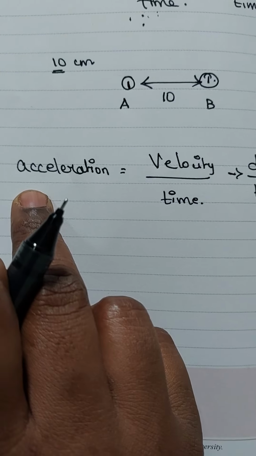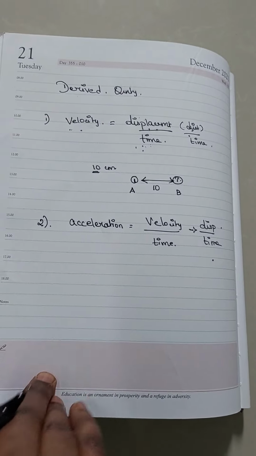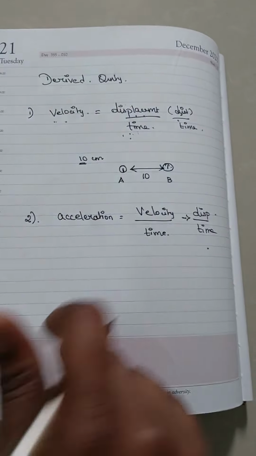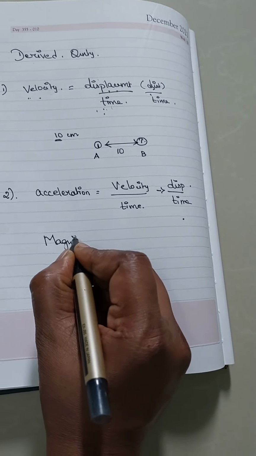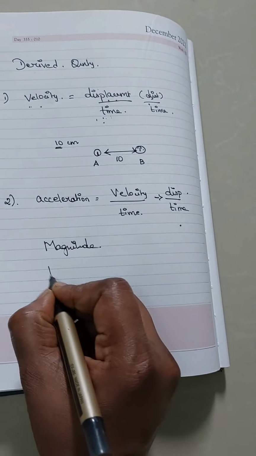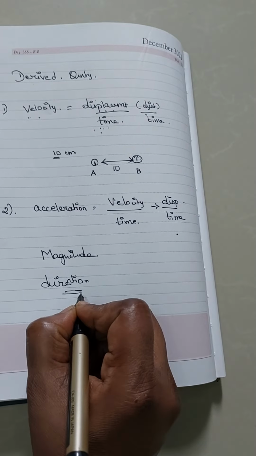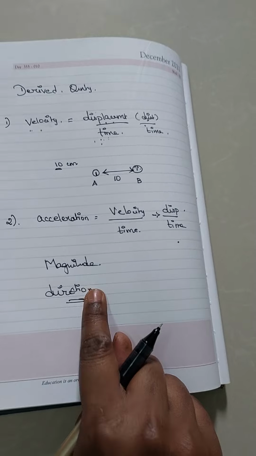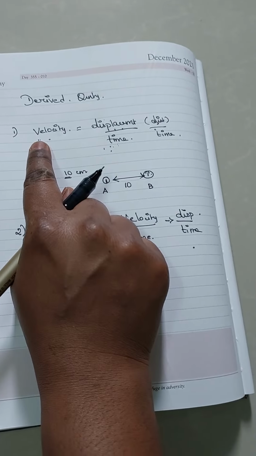So acceleration is a derived quantity. Okay. What is the speciality of a derived quantity? In a derived quantity we are talking about both magnitude and direction. For the fundamental we are not talking about direction, but for the derived we have to talk about direction. Why? What is velocity?